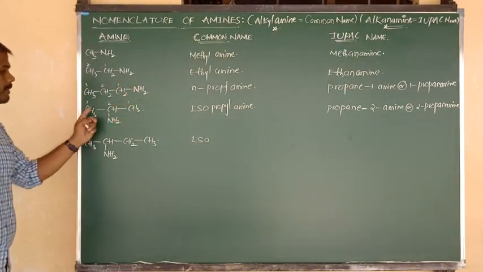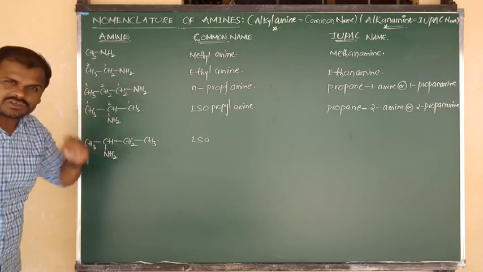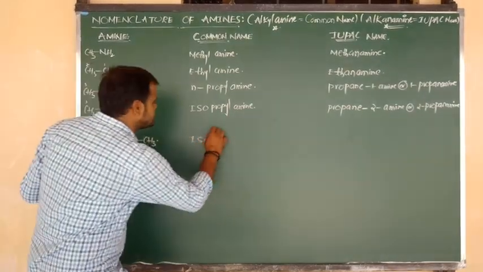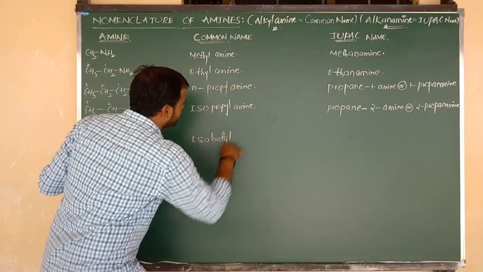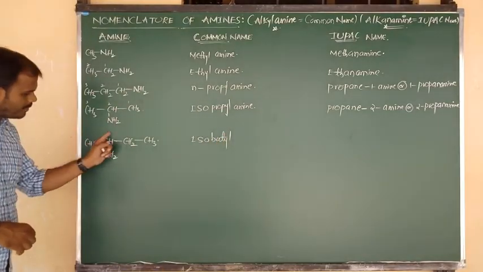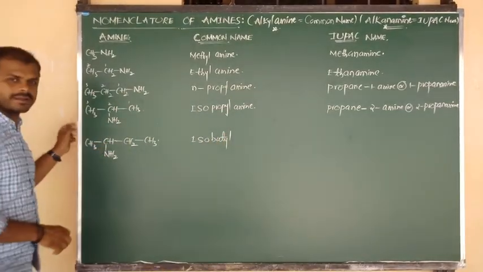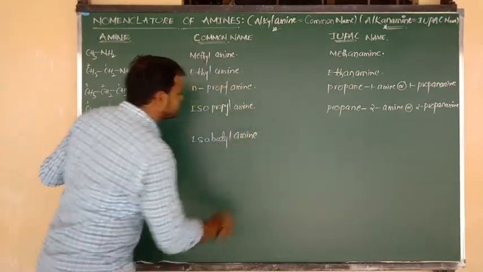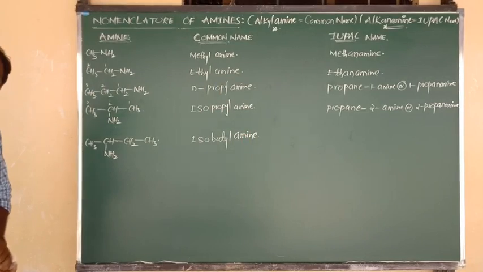But here the number of carbons is 3, so we have written propyl. And here the number of carbons is 4, so we have to say butyl. Isobutyl: 4 carbons connected to NH2. Means we can write its common name exactly. It is nothing but isobutylamine.